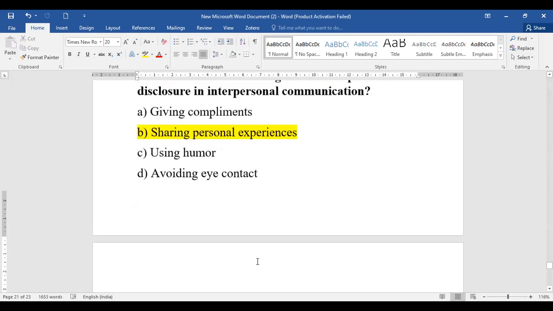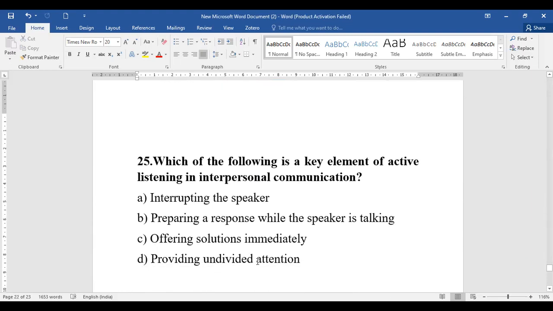And then coming, yes, to the last question for the day. Which of the following is a key element of active listening in interpersonal communication? So here they are asking about active listening. So when we talk about active listening: interpreting the speaker, preparing a response, offering solution, or providing undivided attention. So interpreting is wrong, it is negative.